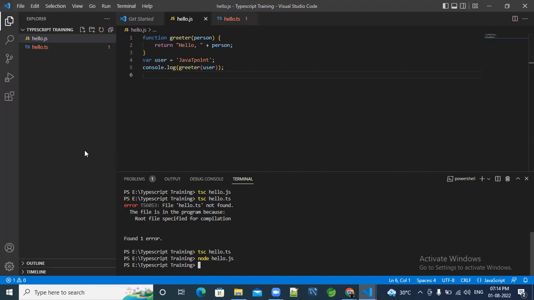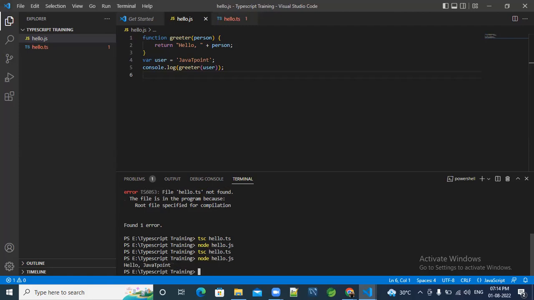Firstly, I have to save it. So now we have to write again tsc hello.ts, then node hello.js.